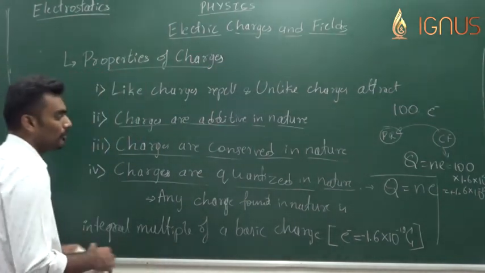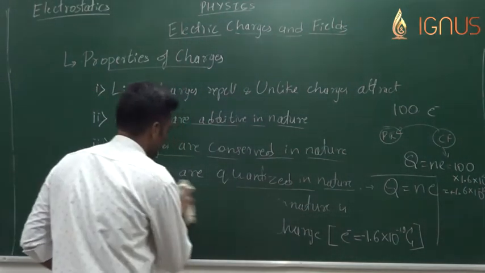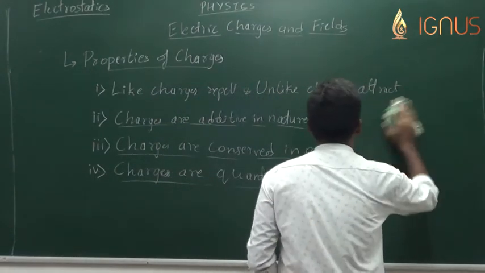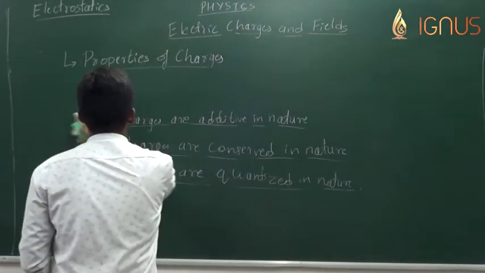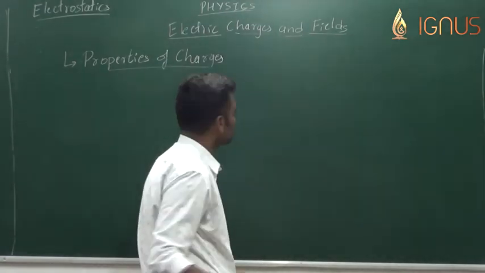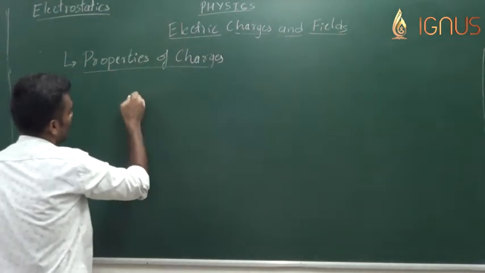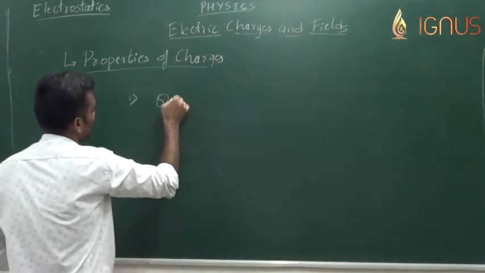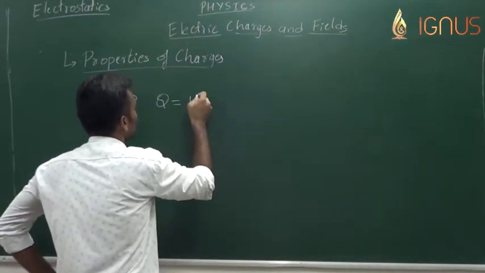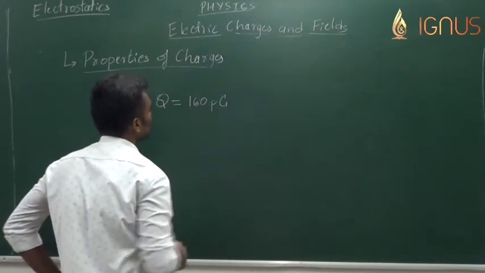Let me take a simple problem based on the quantization property of the charge. Say a plastic rod has acquired a charge of 160 picocoulomb.